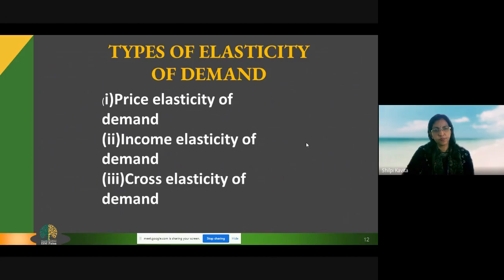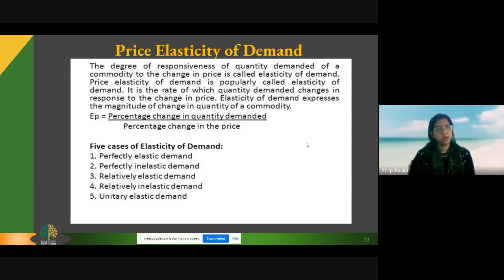So, starting with the price elasticity of demand, it is the responsiveness of the quantity demanded of a commodity to a change in price. That means how much change a price change brings to the quantity demanded. If the price is bringing a lot of change in the quantity demanded, it is called elastic demand. If the price is not bringing a lot of change in demand, then it is called inelastic demand.